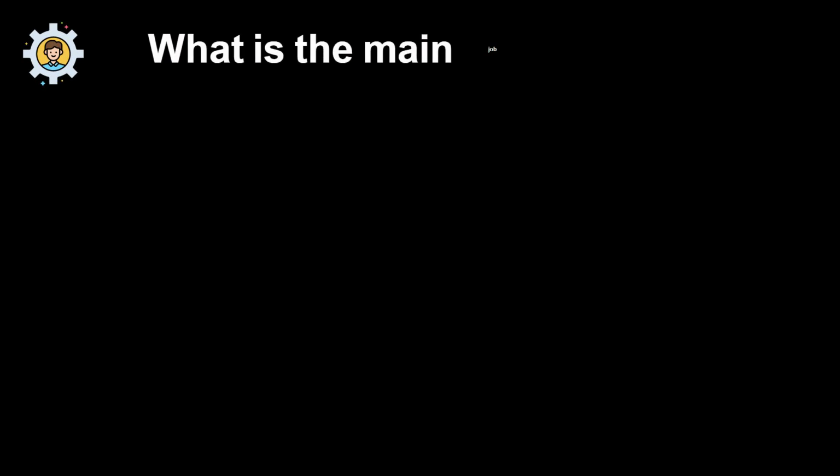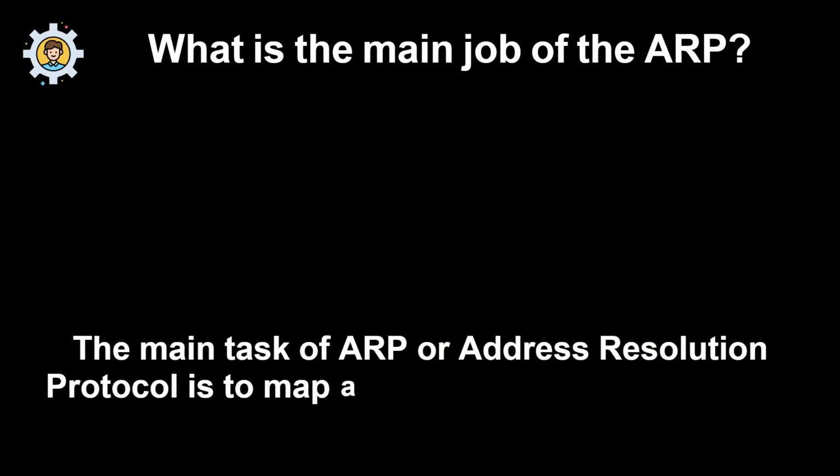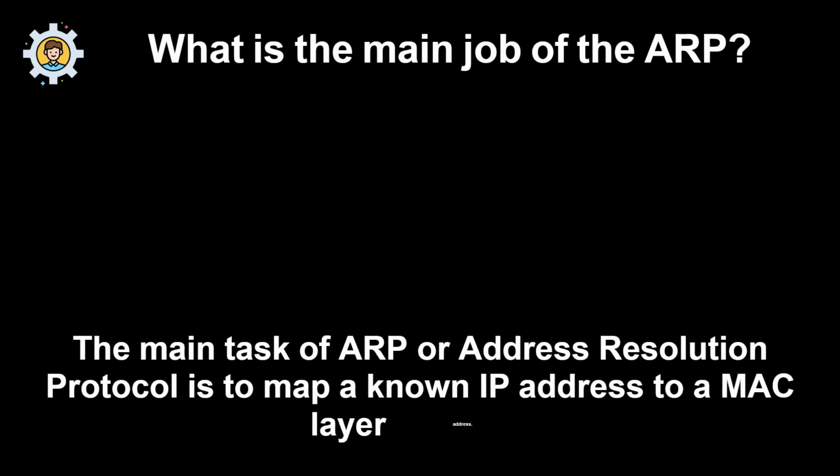What is the main job of the ARP? The main task of ARP, or Address Resolution Protocol, is to map a known IP address to a MAC layer address.